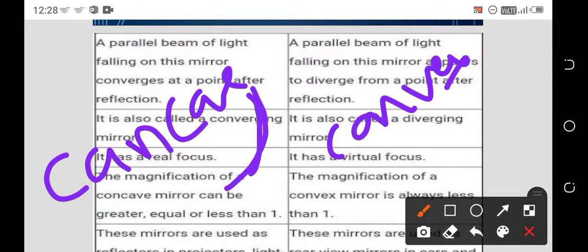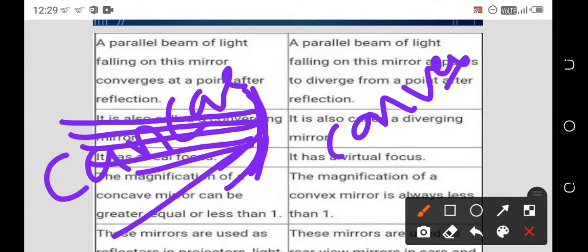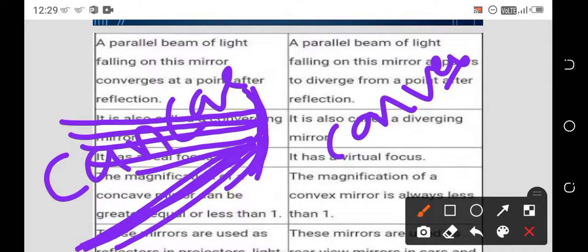If light rays are incident on this concave mirror from different sources, after reflection these light rays converge at a particular point, and that is called convergence.